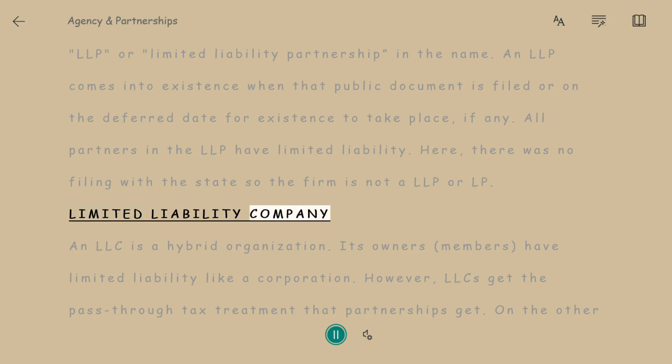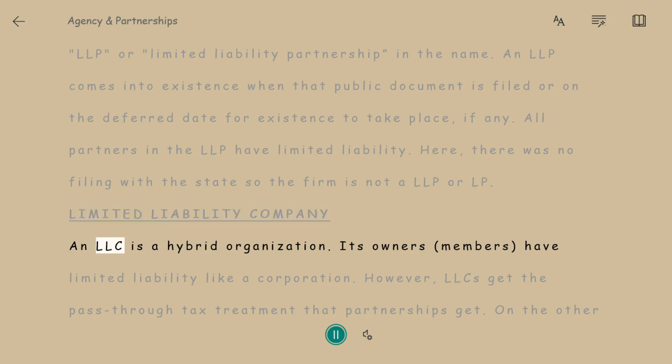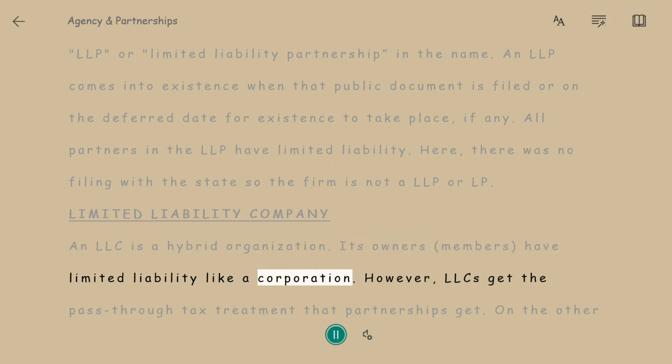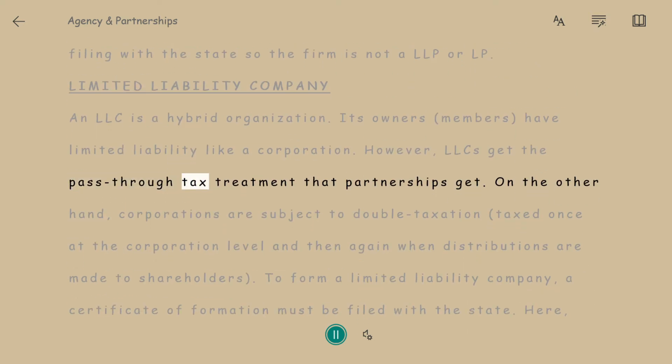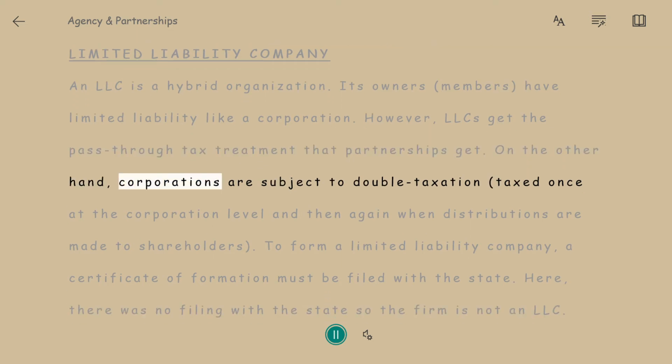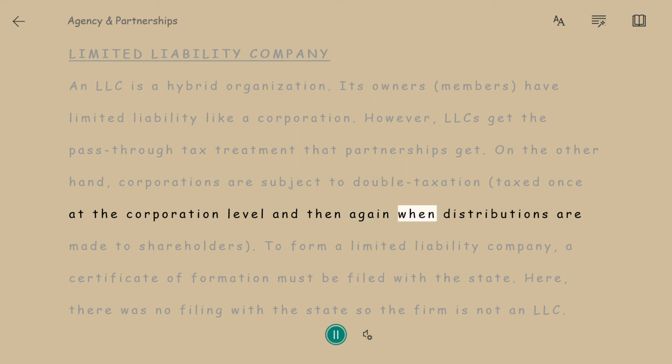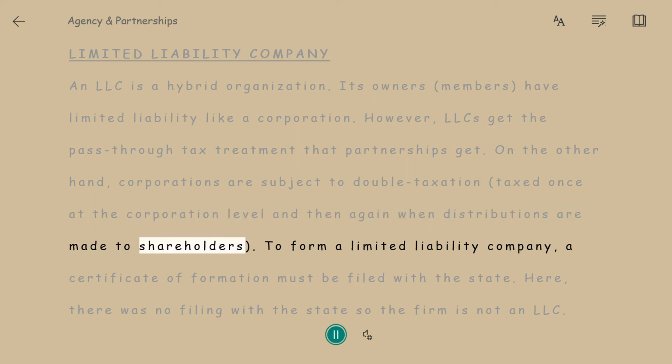Limited liability company. An LLC is a hybrid organization. Its owners, members, have limited liability like a corporation. However, LLCs get the pass-through tax treatment that partnerships get. On the other hand, corporations are subject to double taxation, taxed once at the corporation level, and then again when distributions are made to shareholders.